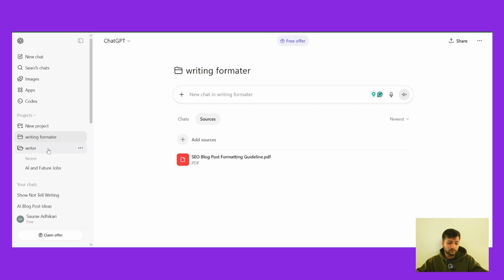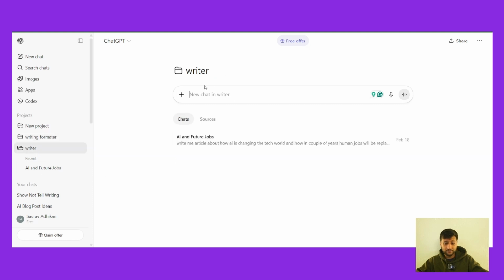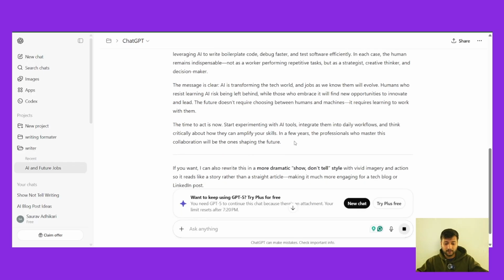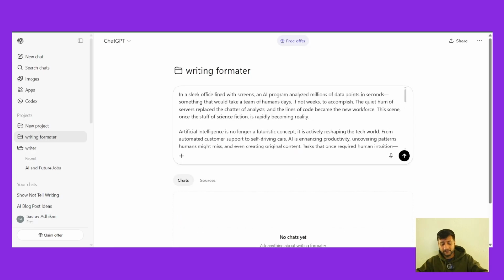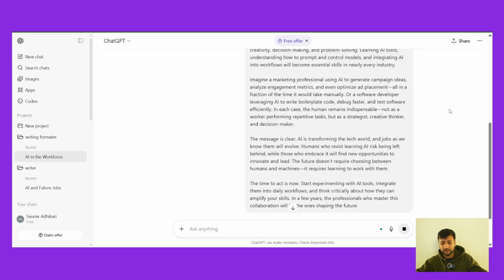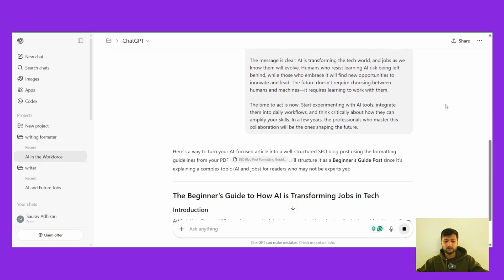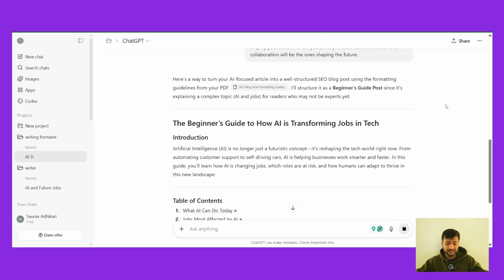Now every time I want to write an article, I go to the writer, tell it what to write an article about, and once it writes the article, I copy that article, go to the writing formatter, paste it in, and give it to ChatGPT again. So in the formatter, you can always tell it to not use em dashes.